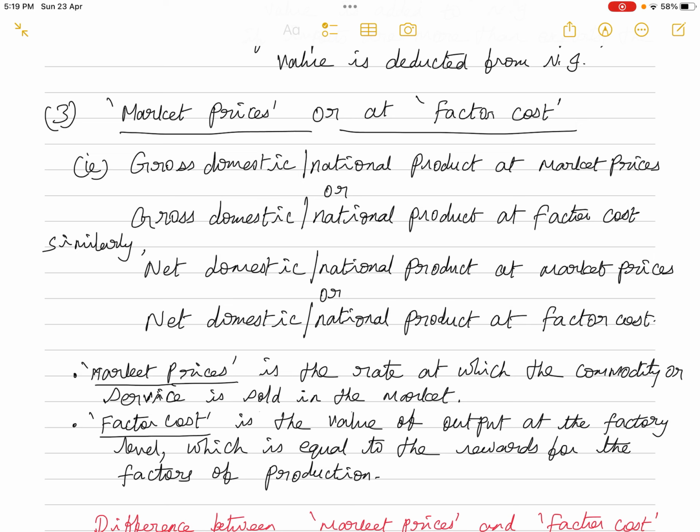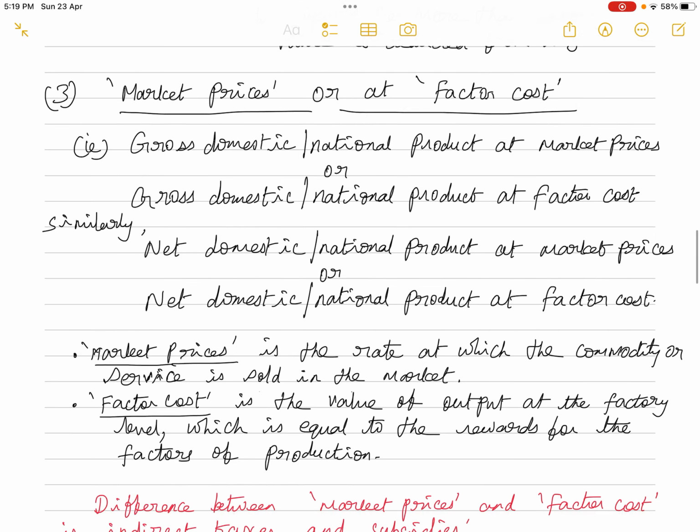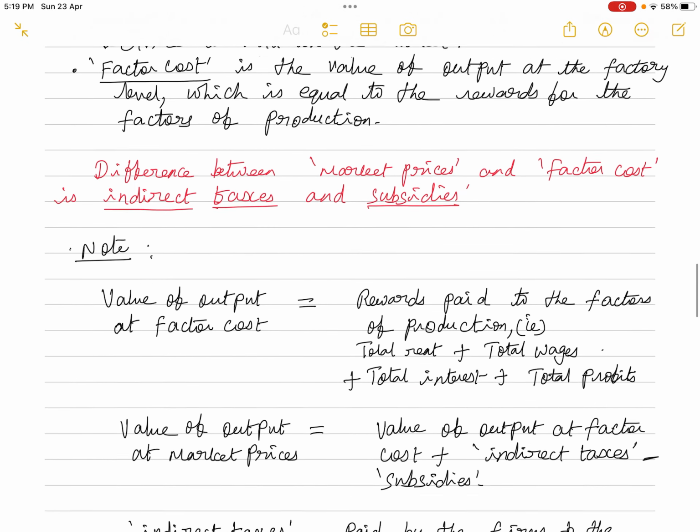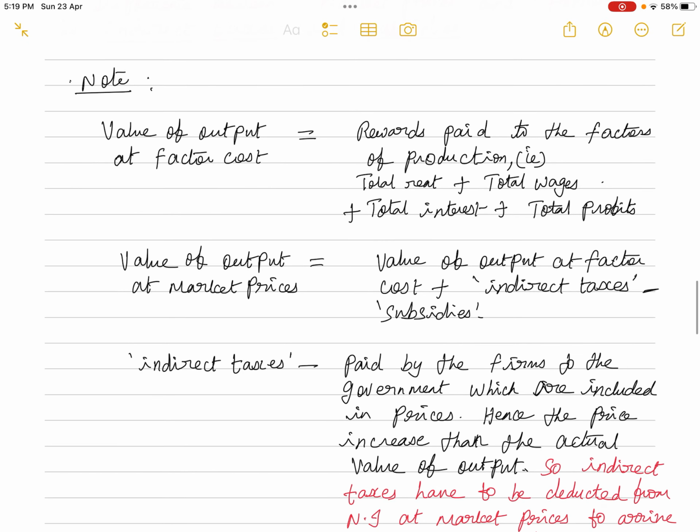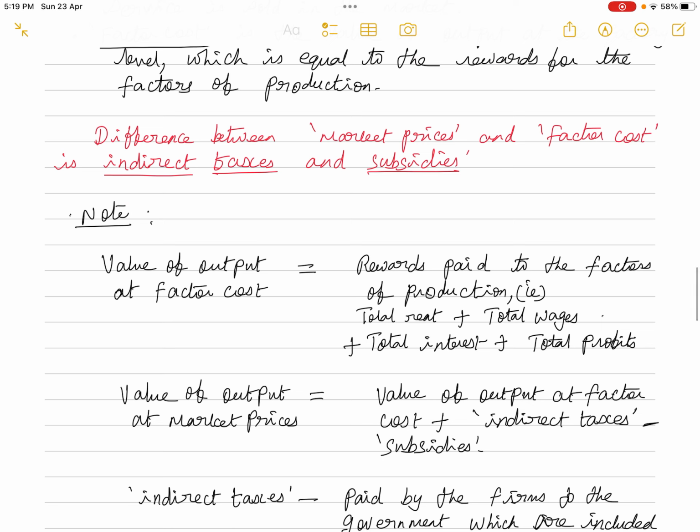One is the subsidies given by the government, and another one is the indirect taxes paid by the firms to the government. So make a note of it. The difference between market prices and factor cost is indirect taxes and subsidies.